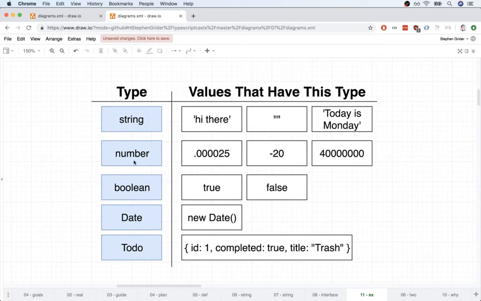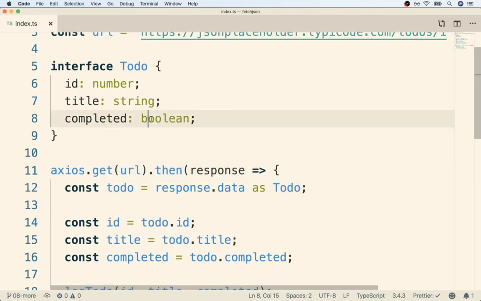And then remember, we are not only restricted to these basic types right here. Every value in TypeScript has a type. So for example, if we made a new date object, the resulting object would have a type of Date. And then if we had an object that had an ID, a completed flag, and a title, we would say that that is an object that has type Todo. And this one only applies if we were working in a code base that had defined this interface right here.